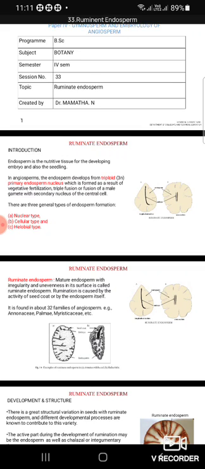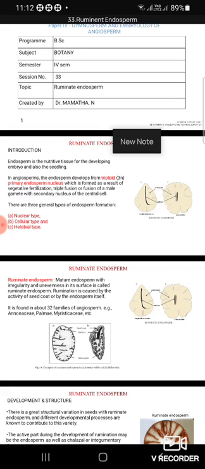After the fusion of this secondary nucleus with the male gamete, it results in a triploid structure known as the primary endosperm nucleus, and this upon division gets converted into the endosperm, which is a nutritive tissue for the